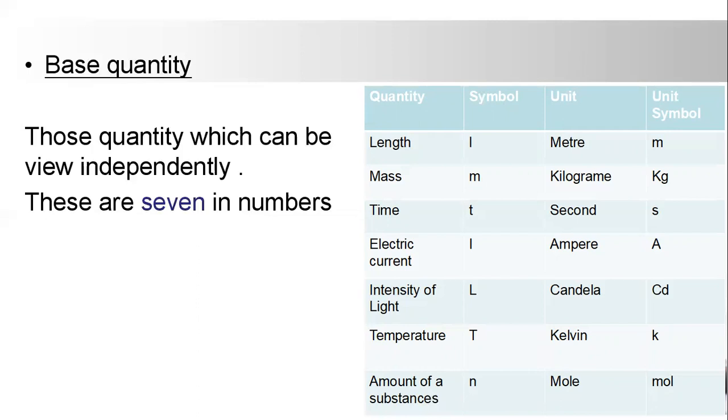Unit of length is meter. Unit of mass is kilogram. Unit of time is second. Unit of electric current is ampere. Unit of intensity of light is candela. Unit of temperature is Kelvin. And unit of amount of a substance is mole. Meter is represented by small m. Kilogram is represented by kg. Second is represented by s. Ampere is represented by A. Candela is represented by cd. Kelvin is represented by K. Mole is represented by mol.